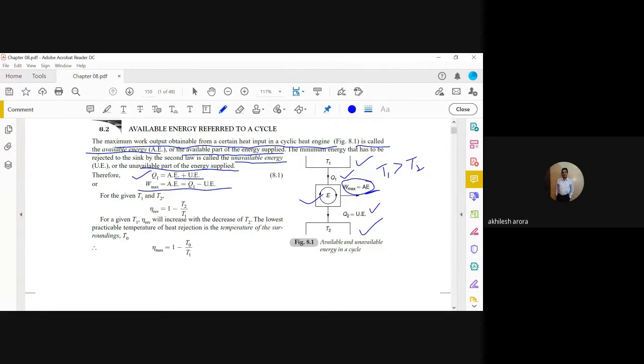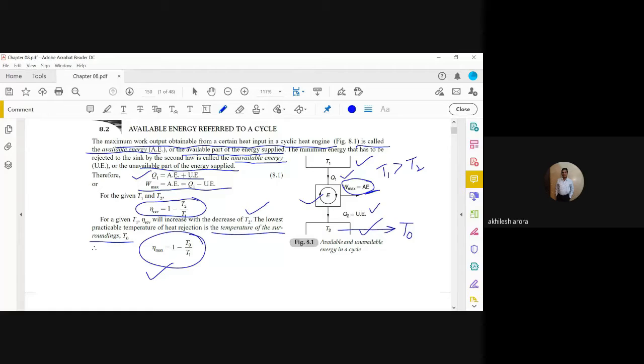For given values of T1 and T2, we can say that the reversible efficiency, or the efficiency of the reversible heat engine, is 1 minus T2 by T1. And for a given value of T1, efficiency reversible will increase with the decrease of temperature T2. The lowest practicable temperature of heat rejection is the temperature of the surroundings. So maximum efficiency is this value, 1 minus T naught by T1.